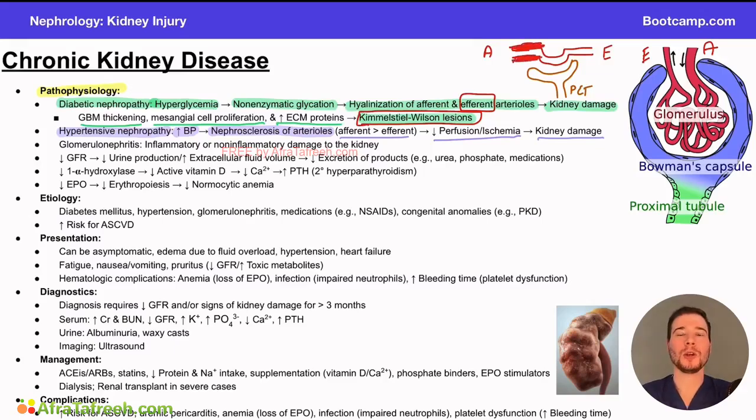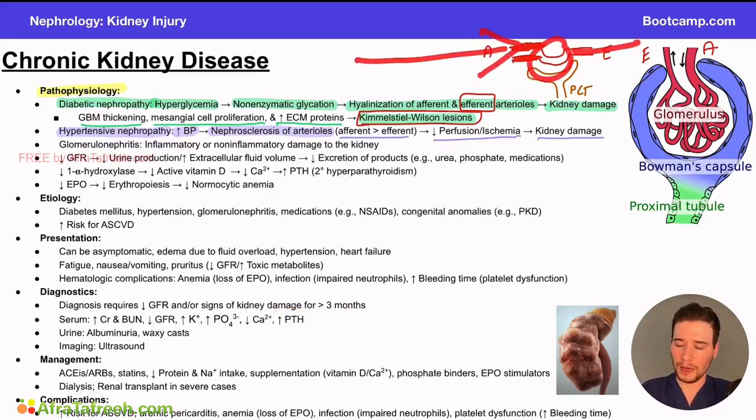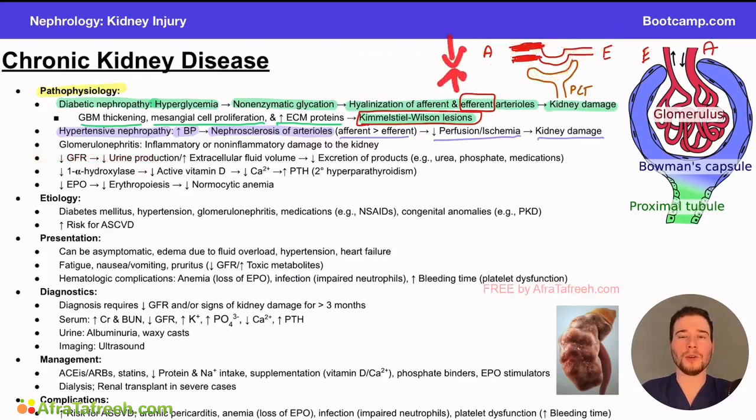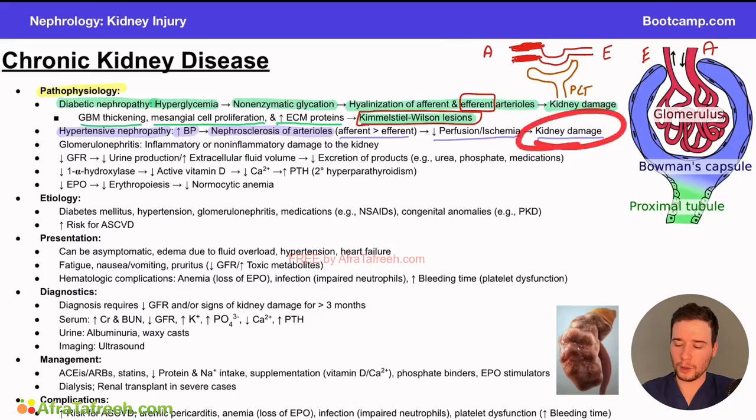And so what happens to the renal blood flow then if we create a thickened afferent arteriole? It becomes sclerotic, it becomes smaller in size or constricted in size. Well, that's going to decrease the perfusion to the kidney. If this is the way that blood flow comes into the kidney, into the glomerulus, and then leaves through the efferent arteriole, if we narrow the entrance area at the afferent arteriole because it becomes sclerotic over time due to the hypertension, overall our renal blood flow is actually going to decrease because it's harder for blood to get through the narrowed portion of the afferent arteriole. And that's why we see the decreased perfusion, ischemia, and ultimately kidney injury.